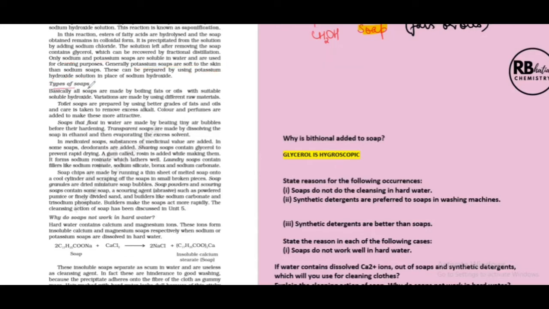Coming to types of soaps, all soaps are made by boiling fats or oils with suitable soluble hydroxides such as KOH or NaOH. And then in these topics, children, you just have to learn the variations that are made, the additives that are added to soaps in addition to its normal chemical composition, that is sodium salt of an acid.